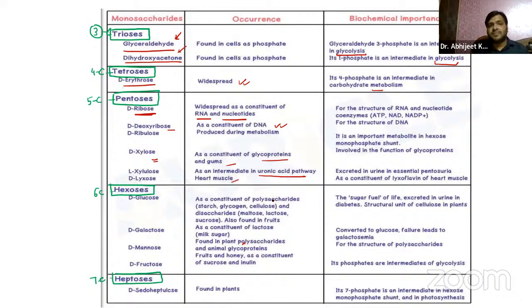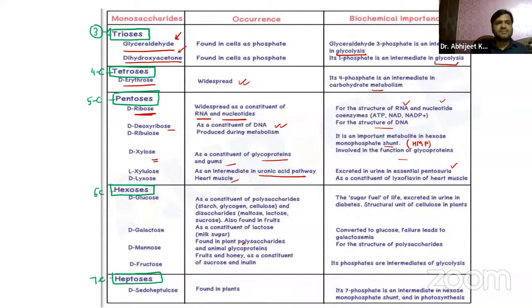So the biochemical importance is for the structure of RNA and nucleotides. Basically, they are required for the formation of DNA. HMP pathway, we will be discussing the hexose monophosphate shunt, right? It is involved in the function of the glycoproteins, right? So it is excreted in urine in essential pentosuria. Okay, so we are going to discuss all this, right?